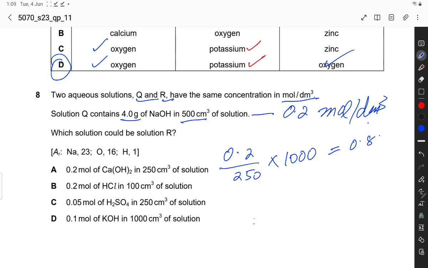Calcium hydroxide is an alkaline solution, so we can discard this because we need the same concentration. Which solution could have 0.2 moles in 100? For B, 0.2 divided by 100 into 1000 is equal to 2 mole per dm cube.